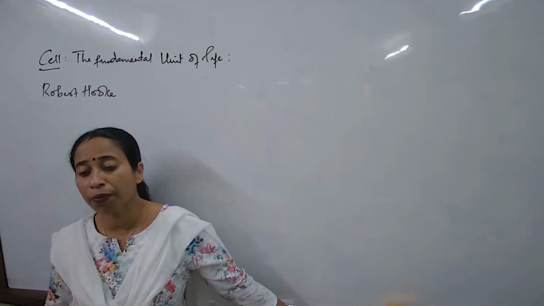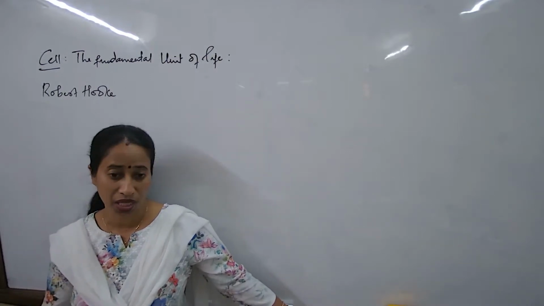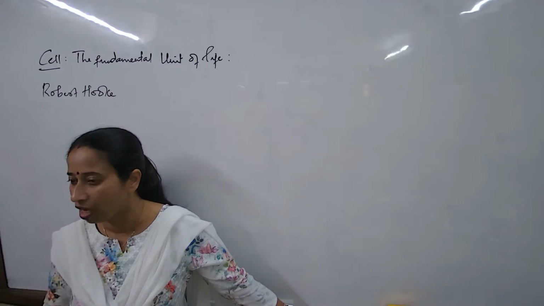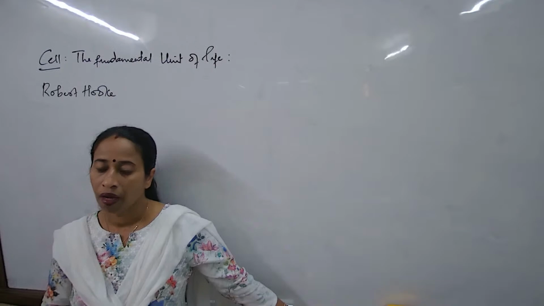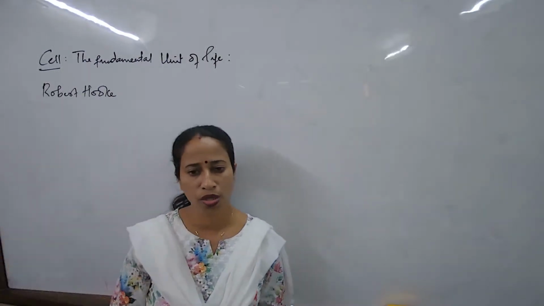Only then are we able to see all the details of the cells. You can understand how small the cells are in our body. They have to be magnified almost 1,00,000 times to understand what is inside. So go back to this concept of Robert Hooke.